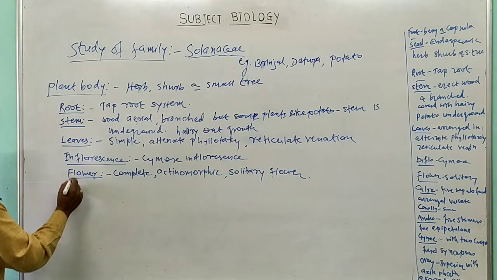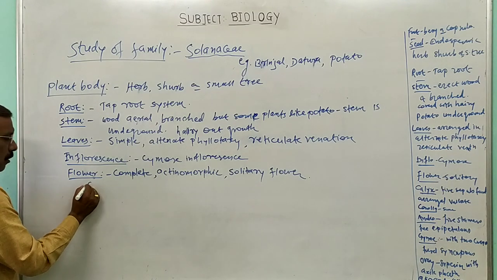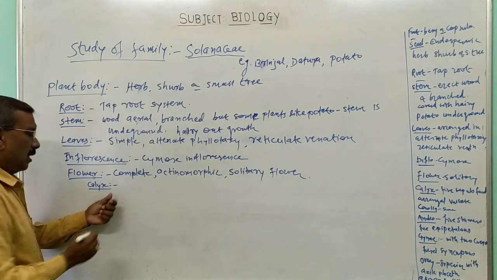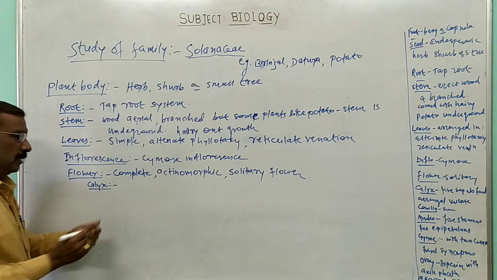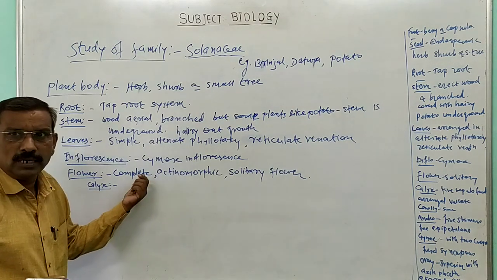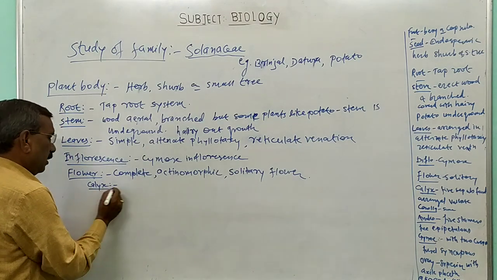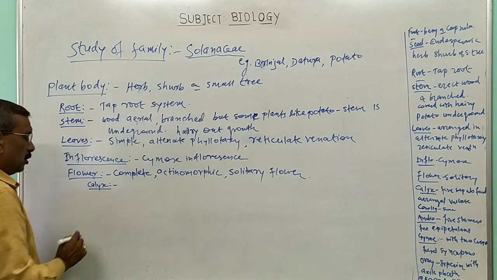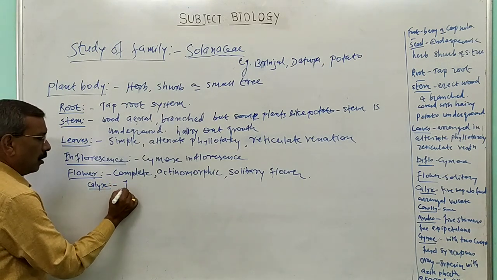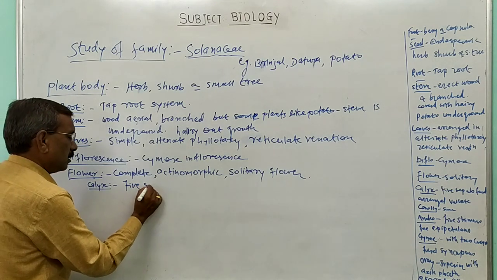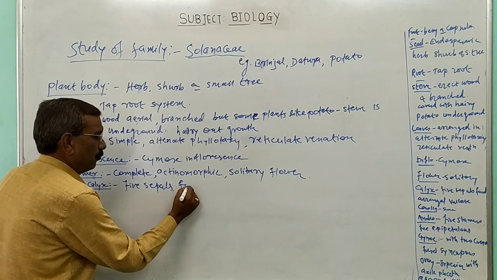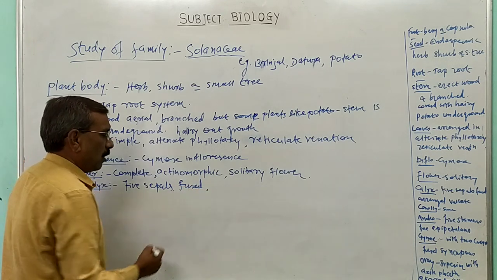Next, the flower shows the presence of a calyx. In the calyx there are 5 sepals. The members of the calyx are known as sepals. In family Solanaceae, the flower shows 5 sepals, and these sepals are fused.